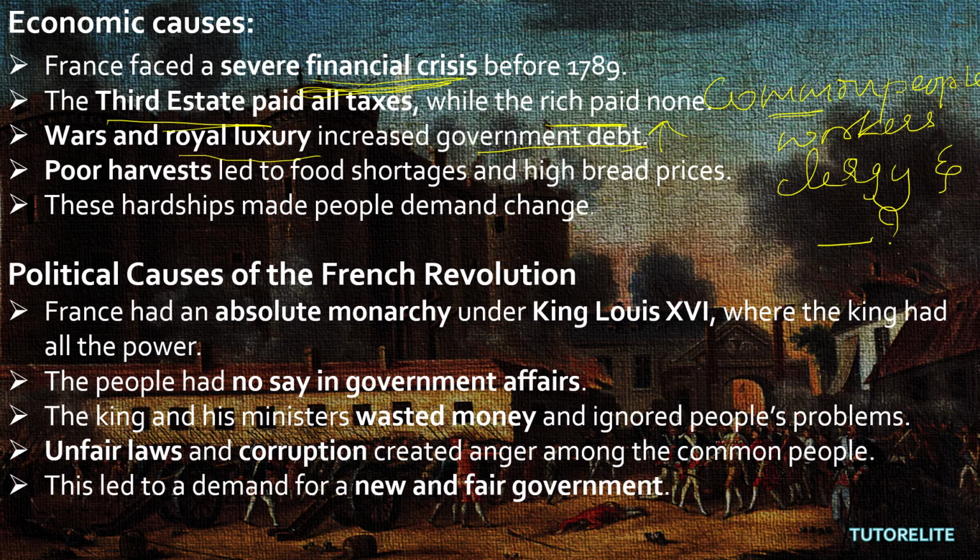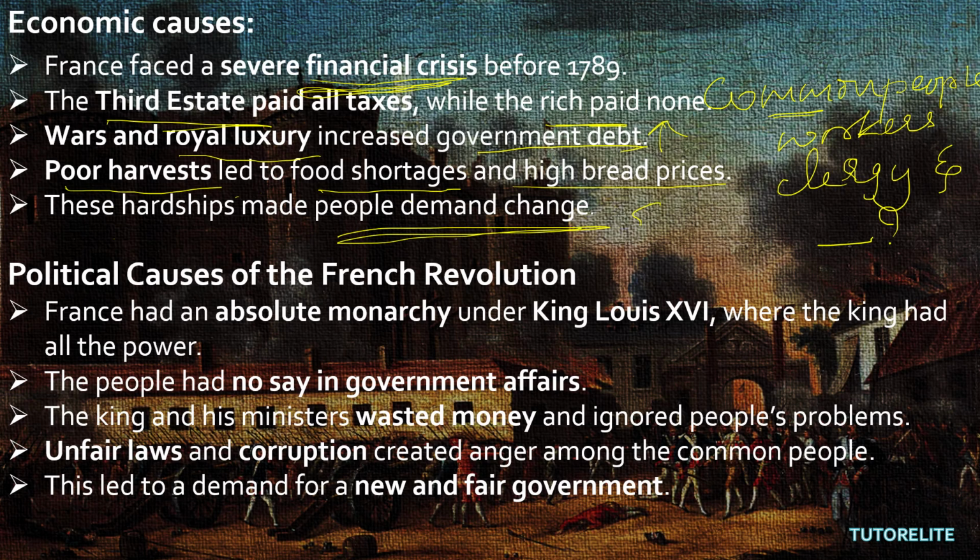Same way, poor harvests led to food shortages and high bread prices. Yes, poor harvest means less agriculture led to food shortages. That is, if you harvest less, how will you get more? And high bread prices, of course, inflation went up. These hardships made people demand change. So this was the economic cause for a change.